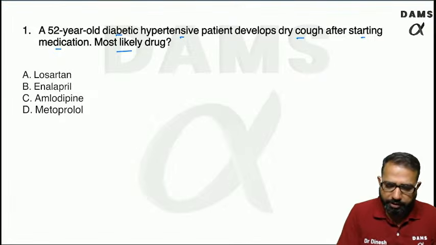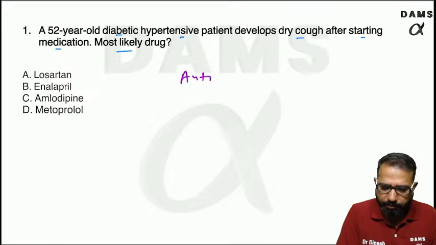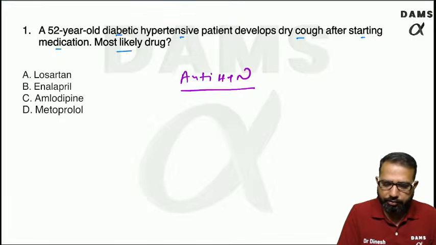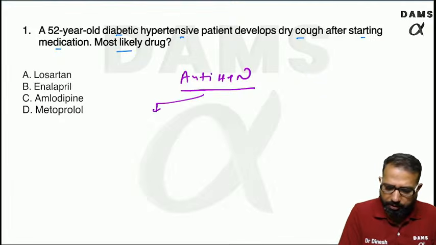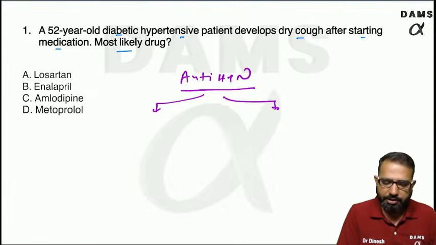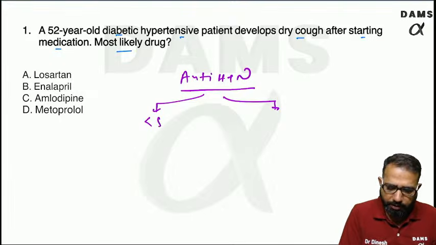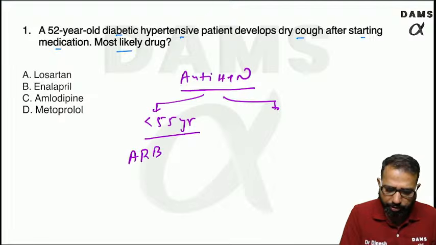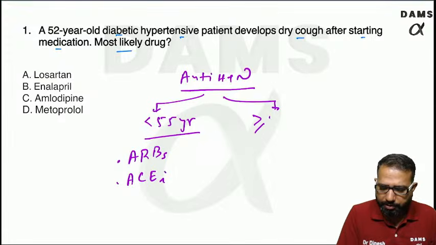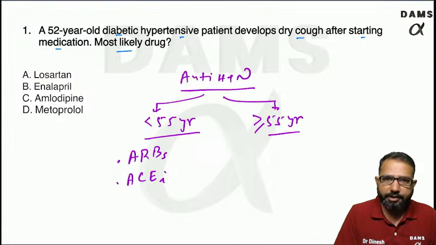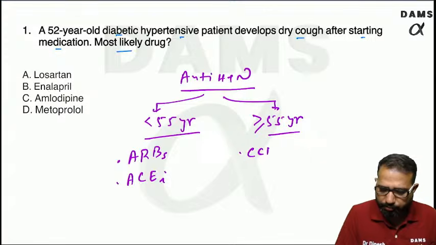So when we talk about antihypertensive drugs, mainly we use these drugs. If the age of the patient is less than 55 years, then the first line drug we start is the ARBs, angiotensin receptor blocker, or ACE enzyme inhibitor. And if the age of the patient is 55 years and older, then we start drugs like calcium channel blockers and diuretics, thiazides. These are the drugs which are first line.